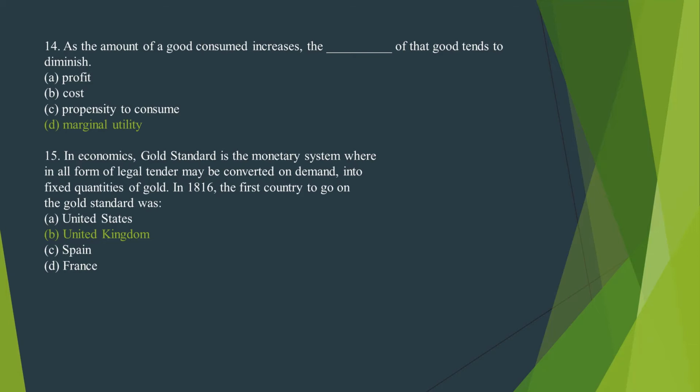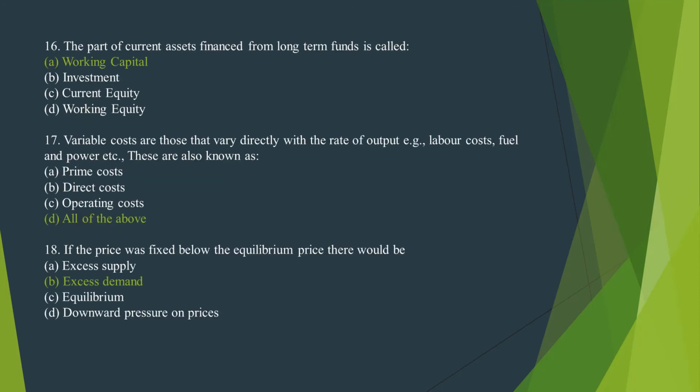United Kingdom. Number 16. The part of current assets financed from long-term fund is called. The correct option is option A. Working capital. Number 17. Variable costs are those that vary directly with the rate of output.